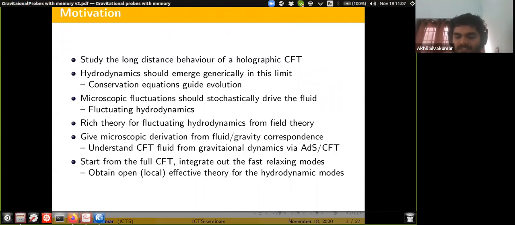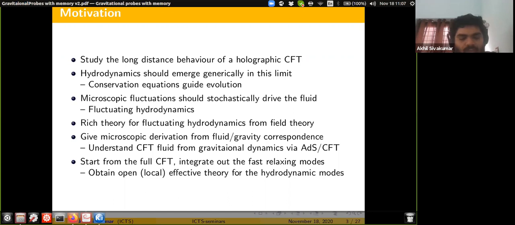The second issue is a technical issue, where from the gravitational perspective, the fluctuations are defined as the Hawking radiation coming out of the black hole. If you want to approach fluctuating hydrodynamics from the bulk, you land on the issue that it's not clear what is the correct boundary condition for Hawking radiation.